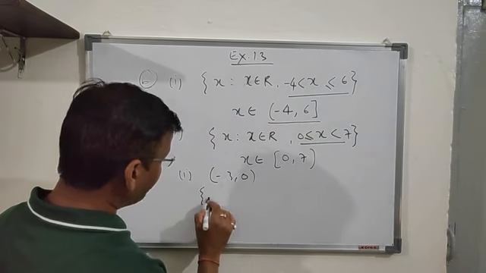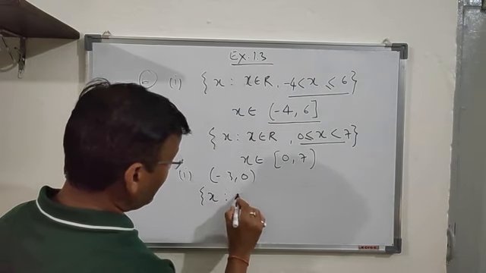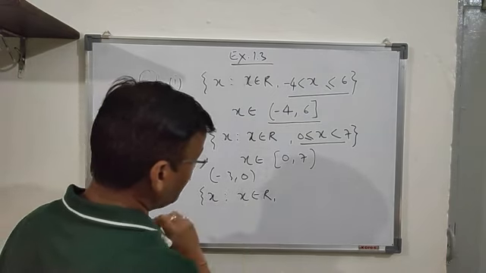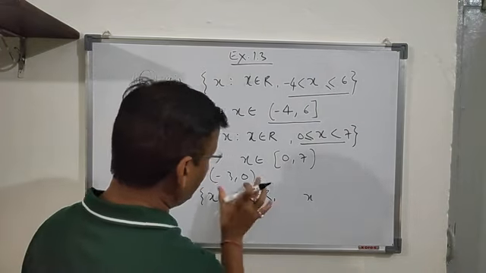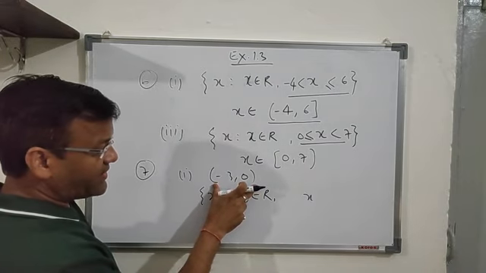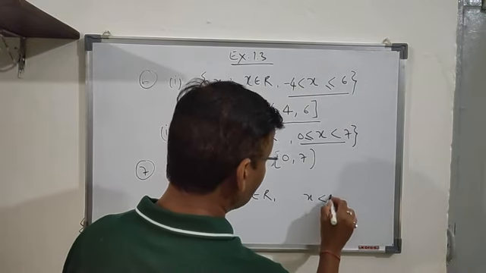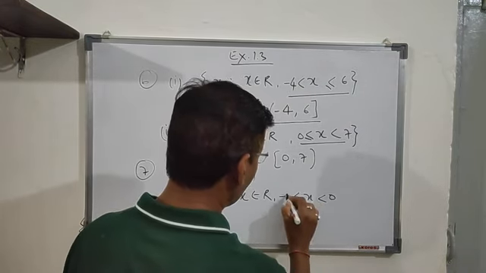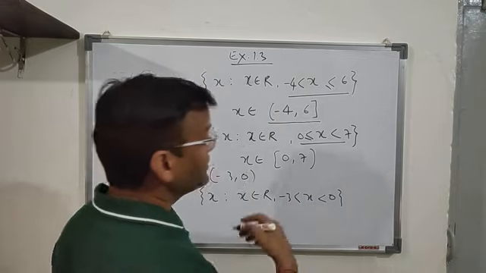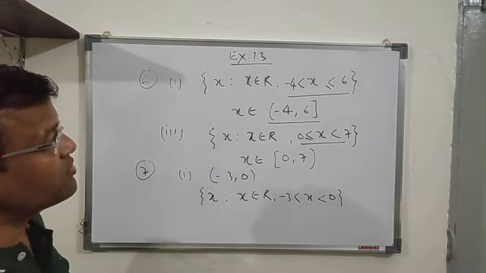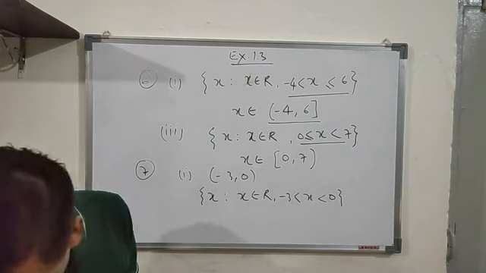How to write in the set builder form? You can write it as x such that x belongs to the real numbers, and x. You can see it is an open interval at both ends, so these parentheses are used. So x is less than 0, greater than minus 3. So this is the set builder form. Again, you can do all the remaining questions on your own because the questions are of a similar type.